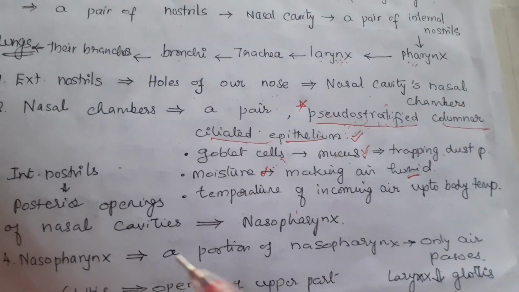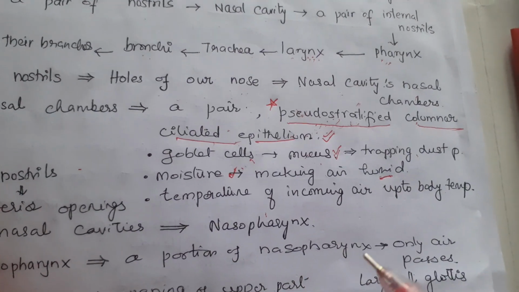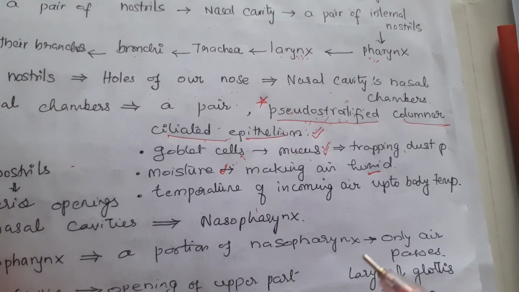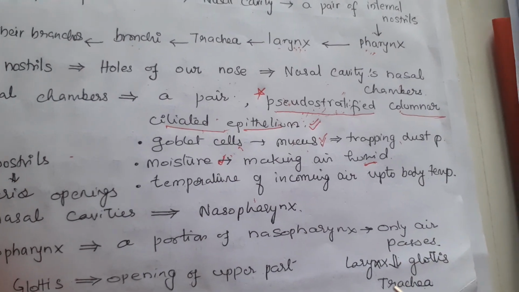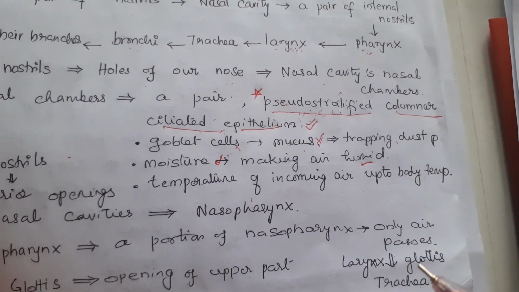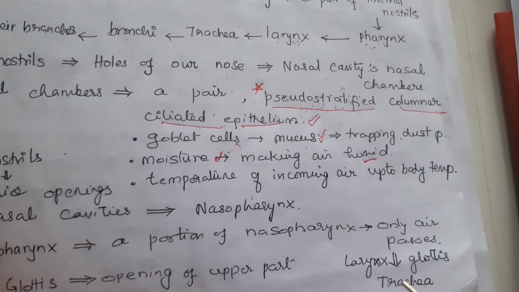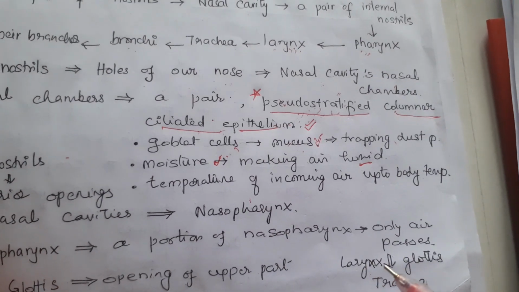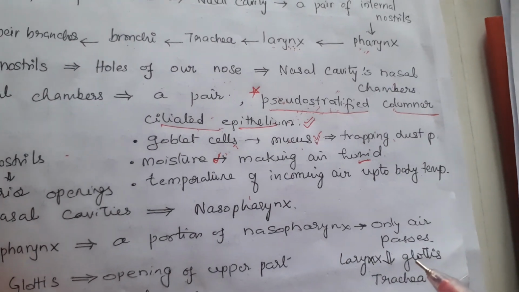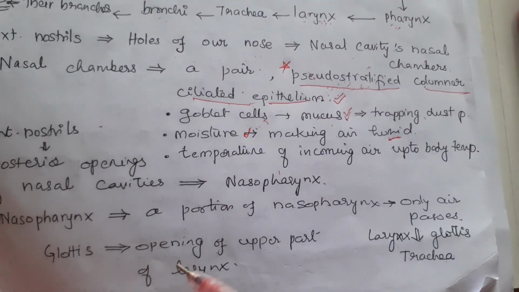And in this nasopharynx, a portion of it is only for air to pass, and it opens into the trachea through an opening called the glottis. The upper part of the trachea is called the larynx. So the opening of the larynx is called the glottis. Glottis is the opening of the upper part of the larynx.